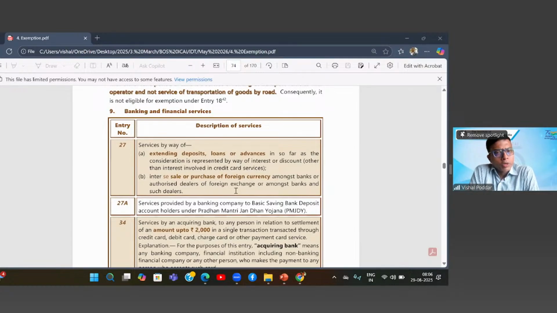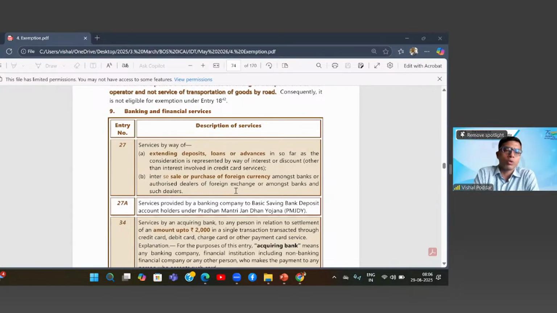No, no, but then what is exempt? When you are exchanging foreign currency, let us say I am giving dollars and I am getting rupees, or I am giving yuan and I am getting, let us say, rubles. Let us say I have done this exchange worth 100 crore rupees. There is no GST on this 100 crore rupees because this is a transaction in money. Correct.